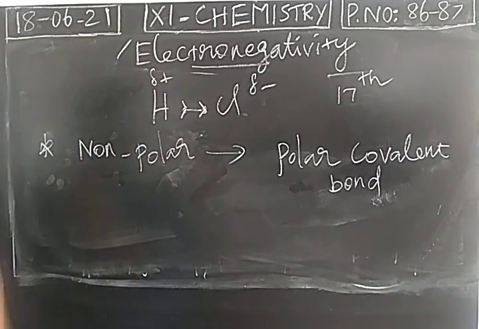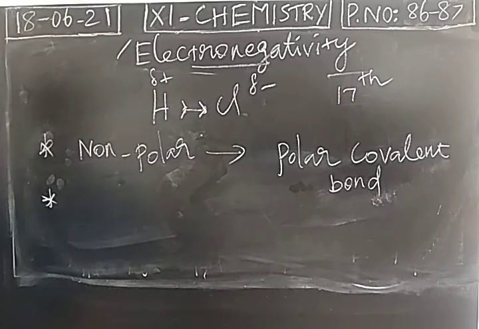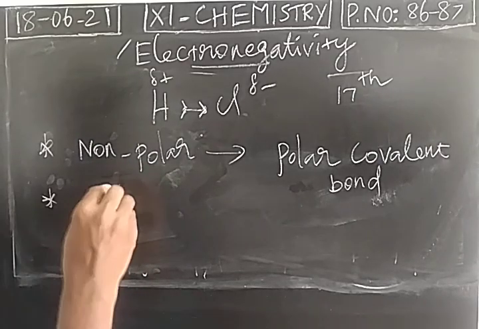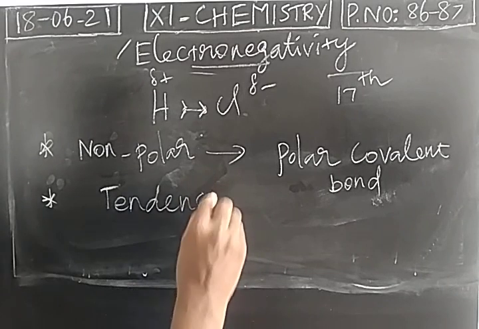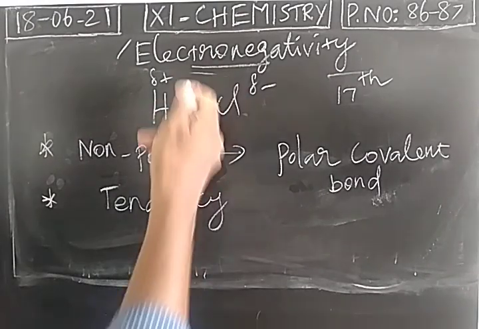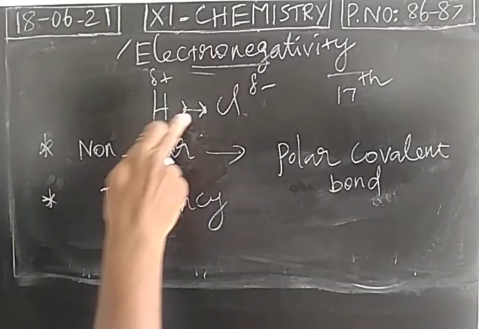This tendency is called electronegativity, right? So it is actually a tendency. The tendency of an atom in a covalent molecule to attract the bonded pair of electrons or shared pair of